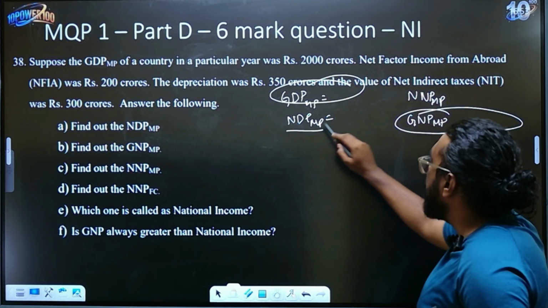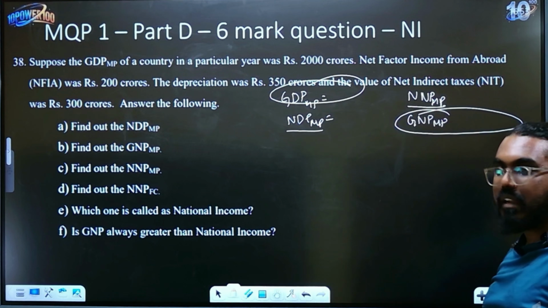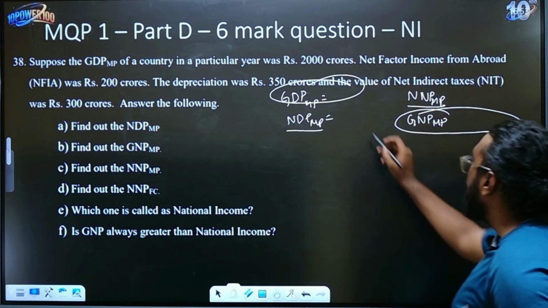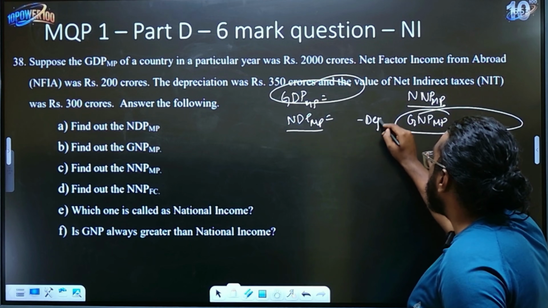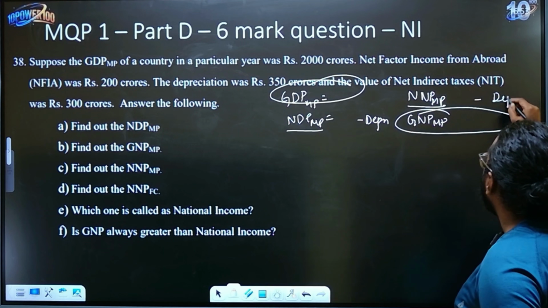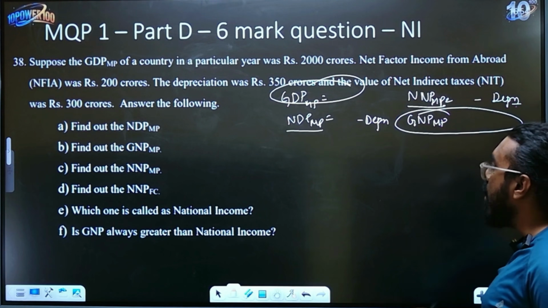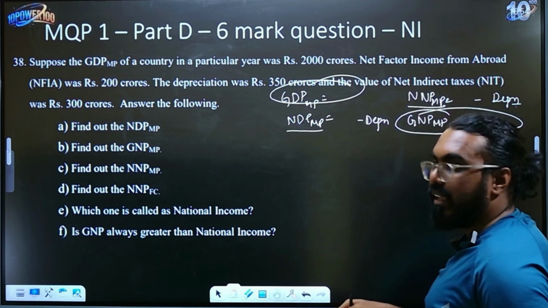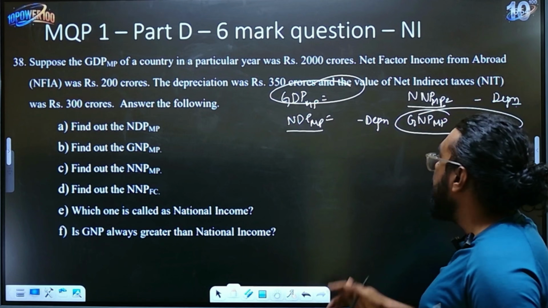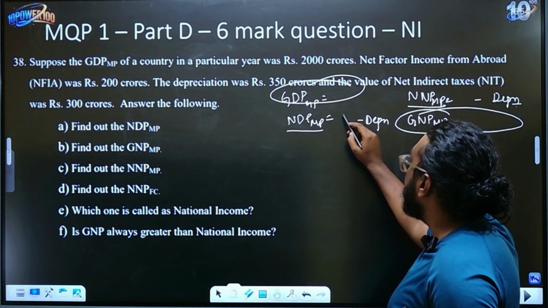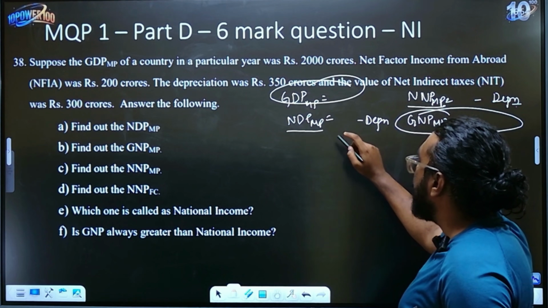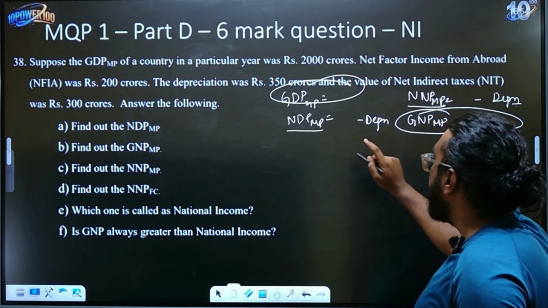When it comes to net domestic product and net national product at market price, remember you are always supposed to subtract depreciation. So subtract depreciation. Okay, this is your first thing. Now from what should you subtract is your question. Then you will always subtract it from the correct numbers that you are supposed to be subtracting it from.